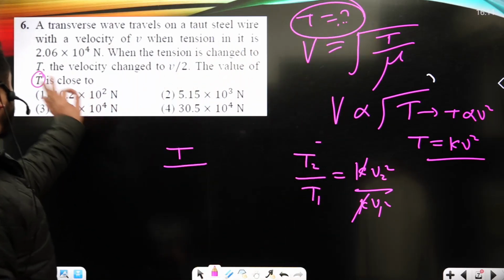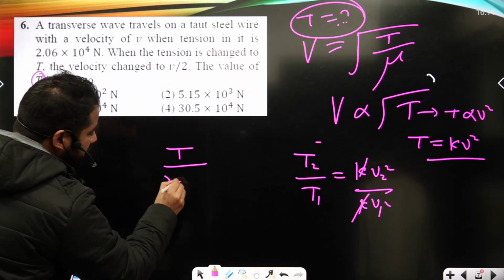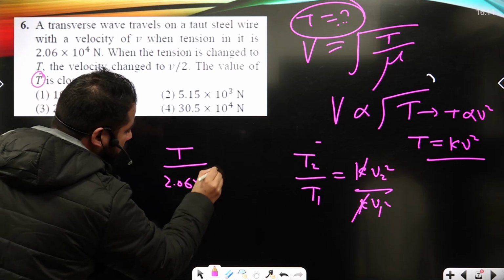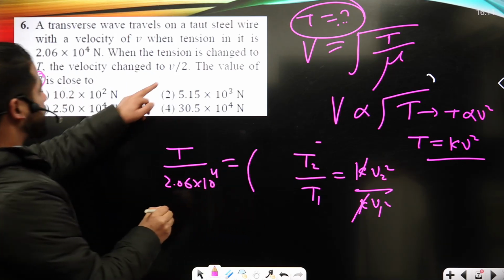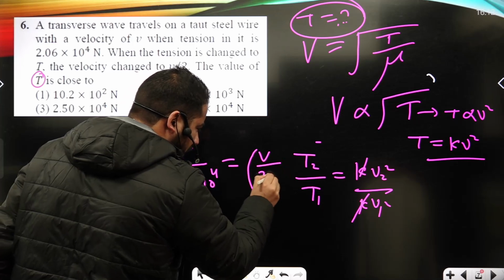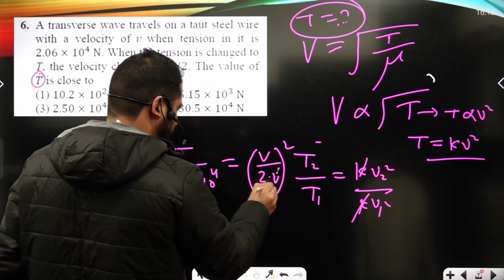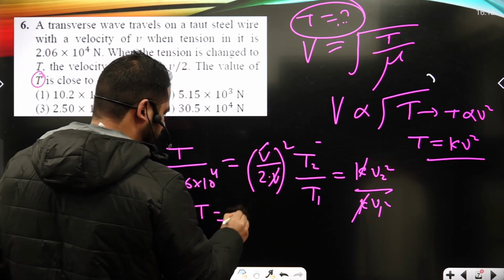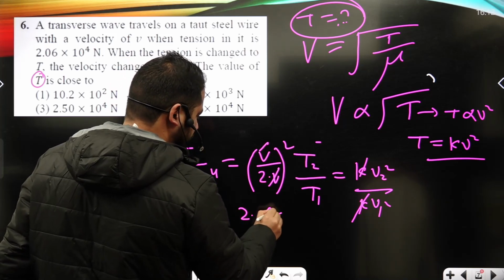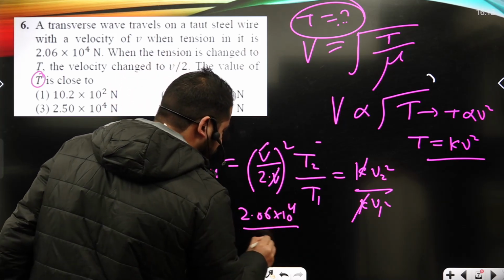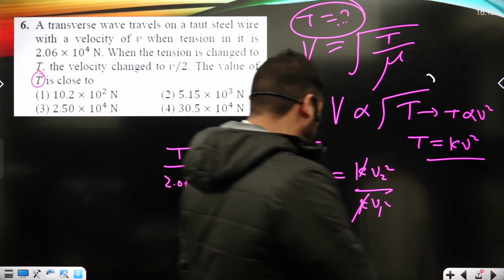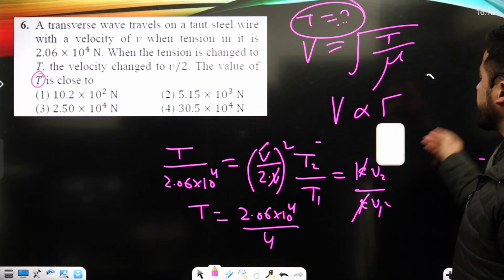Now the tension in the first case is 2.06 into 10 to the power 4. Here V2 is V upon 2, upon V, all squared. So T will be 2.06 into 10 to the power 4 upon 4. This is the thing that will give me the required answer of the question.